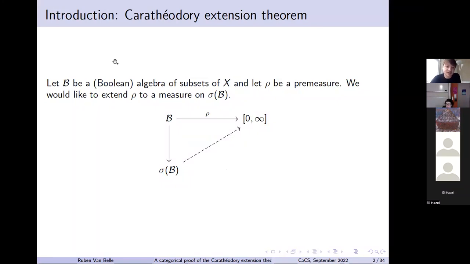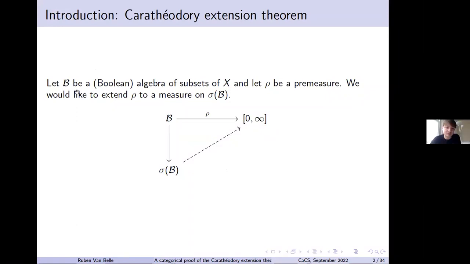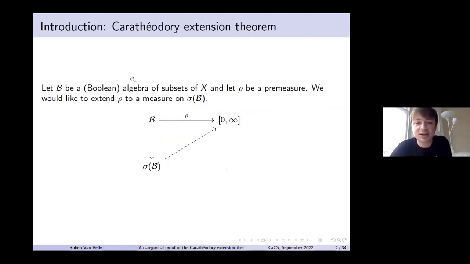What it says is that if we have a pre-measure on an algebra of subsets, so that's closed under unions and complements, if we have some sigma additive map rho like this, then we can extend that to the sigma algebra generated by those sets to an actual measure. And that's very useful because a lot of sigma algebras we want to work with are of this form.